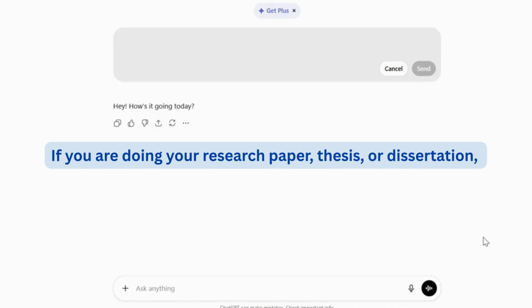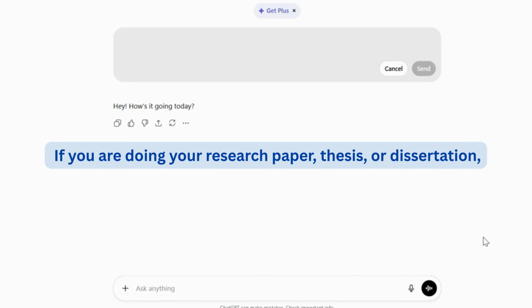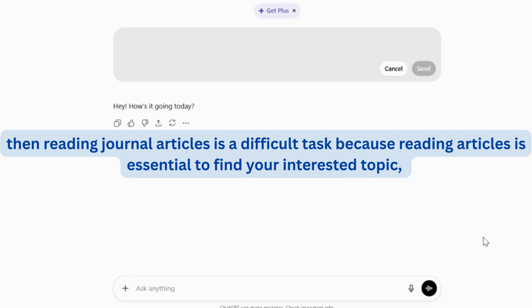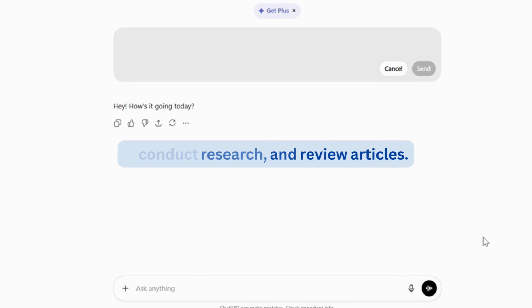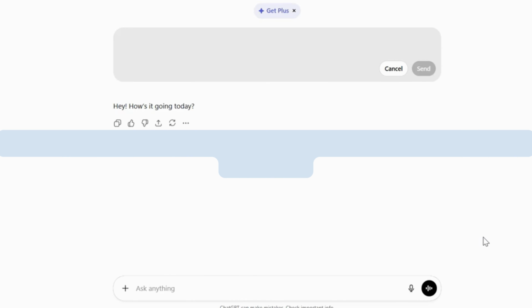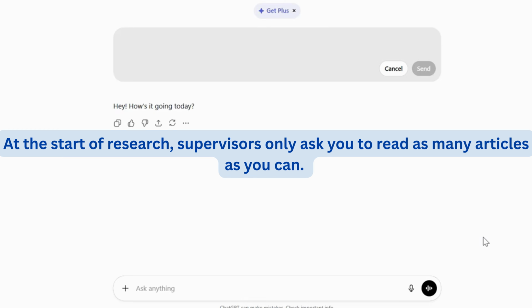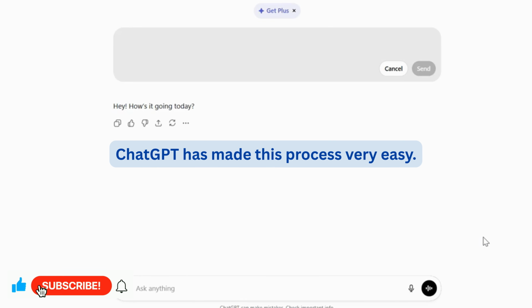If you are doing your research paper, thesis, or dissertation, then reading journal articles is a difficult task because reading articles is essential to find your interested topic, conduct research, and review articles. At the start of research, supervisors only ask you to read as many articles as you can. ChatGPT has made this process very easy.